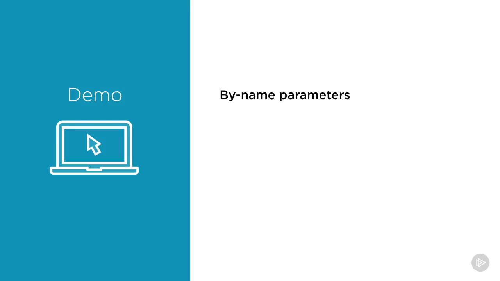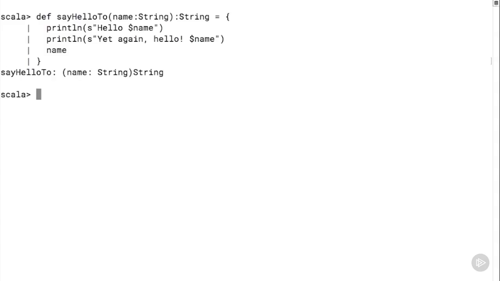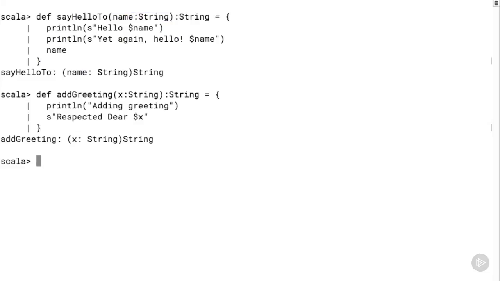Let's check out a simple demo demonstrating how by name parameters work. Let's start by defining a simple method which takes in a string. This is a regular parameter, by the way, and in the body of that method, it prints that string out twice. Let's also define a helper method which we call add greeting. Add greeting will effectively print out something to screen. This is important because this helper method needs to have a side effect for this demonstration to work right.